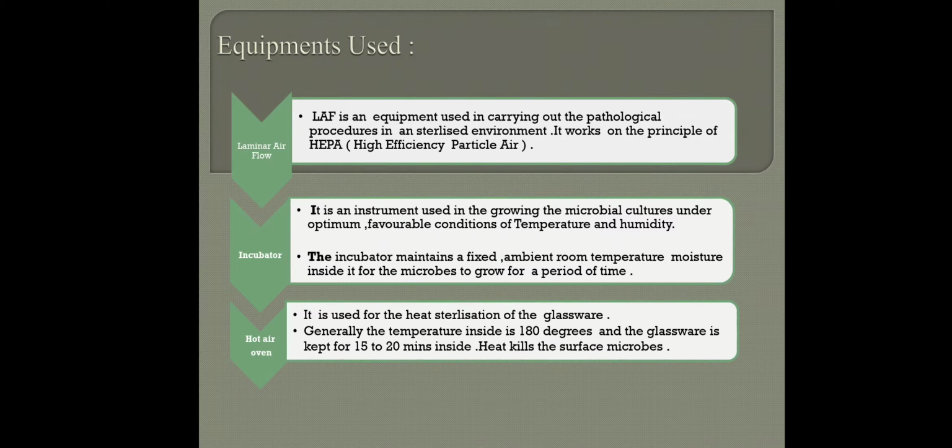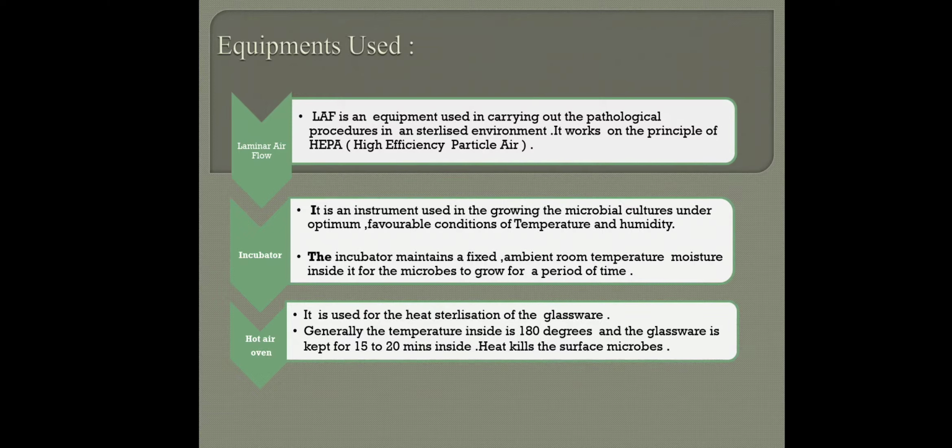The second equipment is the incubator. What is an incubator? It is an equipment used for growing microbial cultures, and it provides favorable conditions of temperature and humidity, most importantly, because a pathogen has a certain range in which it grows. Different kinds of microorganisms have different ranges of temperature and humidity in which they grow. So a particular kind of environment is provided so that the pathogen will grow and we get to operate on it. This is the incubator. We also call it the biological oxygen demand incubator.